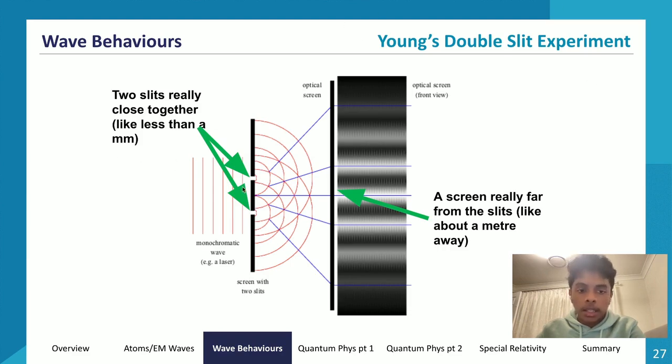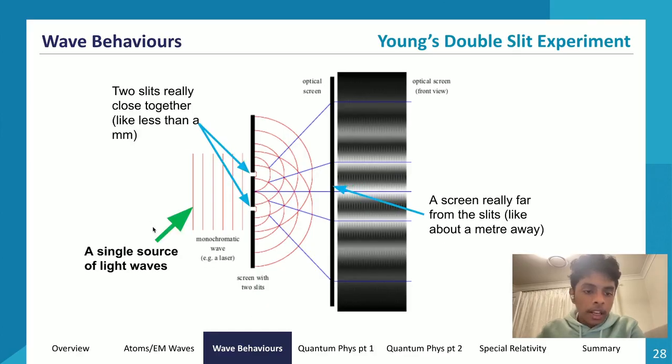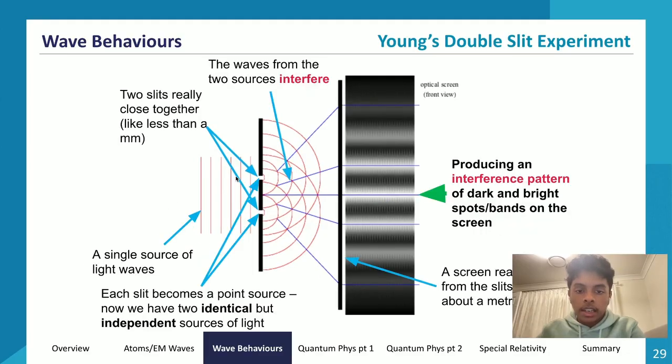They're less than a millimeter. So these two slits are very close to one another, but the screen is quite far away from the slits, around a meter away. So now what we have is a single source of light waves. We shine this monochromatic single source of light waves into these two slits, and then what happens is we get wave interference.